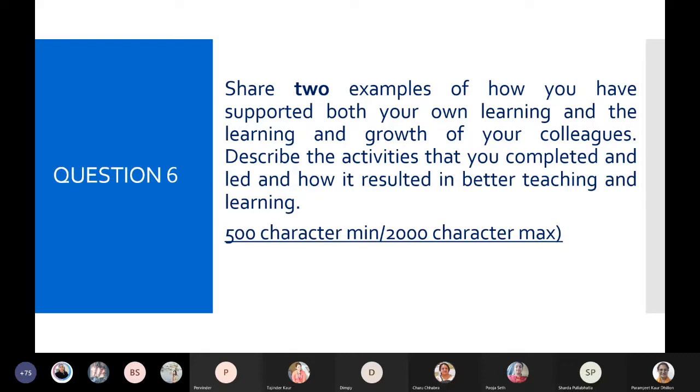Yes, ma'am, you're very correct here. So it can be a simple example, and the MI meets we are attending, we can mention that, the webinars. It is not mentioned specifically that we have to mention MI, Microsoft webinars and the tools. The workshops we are attending, we can mention that as well.